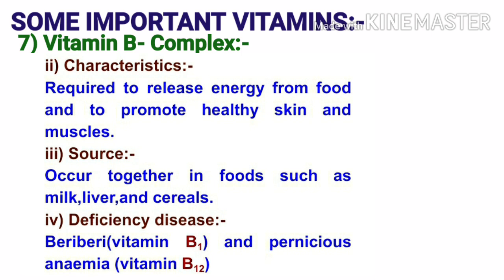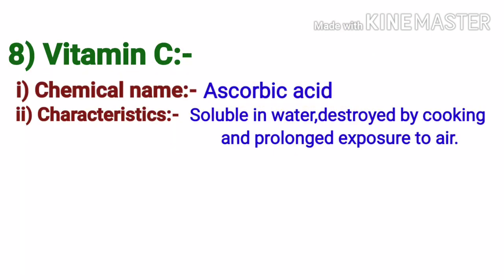So these are required to release energy from food and to promote healthy skin and muscles. Sources of vitamin B complex: these occur together in foods such as milk, liver, and cereals. Now, the deficiency of vitamin B complex causes beriberi due to deficiency of vitamin B1 and pernicious anemia due to deficiency of vitamin B12, etc.